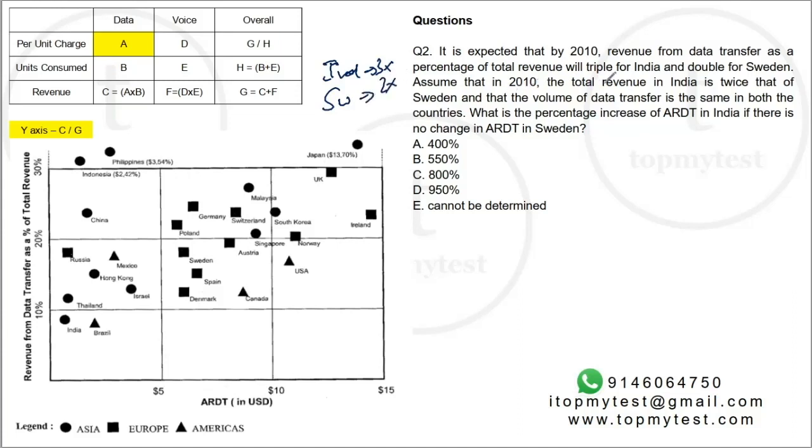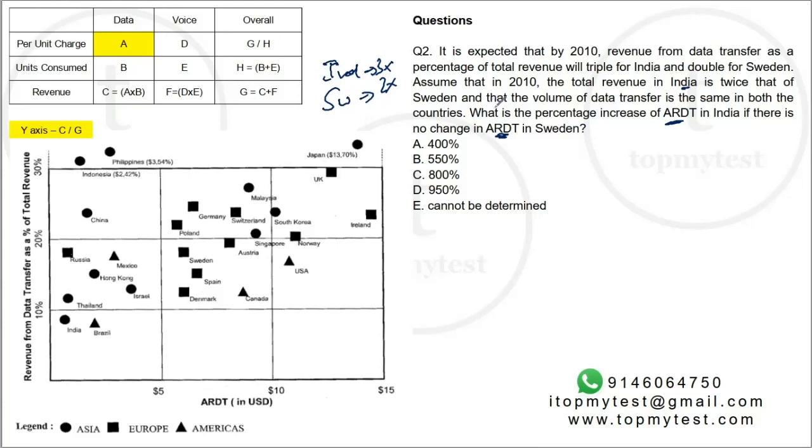Assume that in 2010, the total revenue of India is twice that of Sweden, and that the volume of data transfer is the same in both the countries. What is the percentage increase in ARDT if there is no change in ARDT in Sweden? Okay, so assuming that the volume of data transfer is the same and the revenue of India is twice that of Sweden, what will happen given these changes?